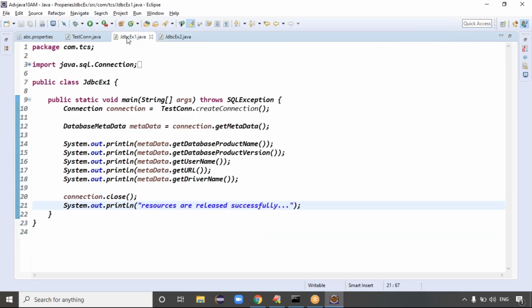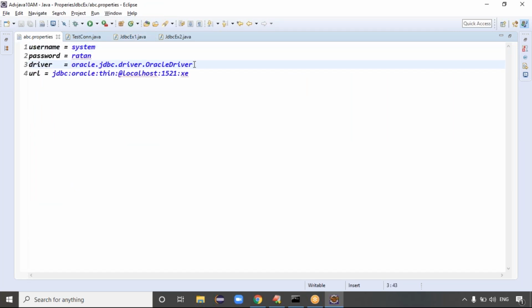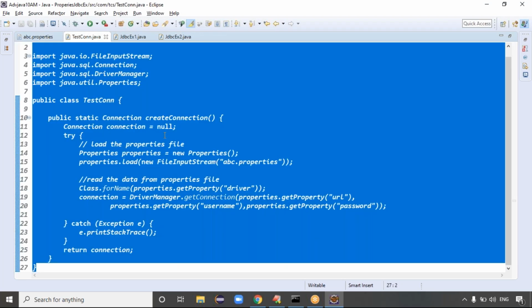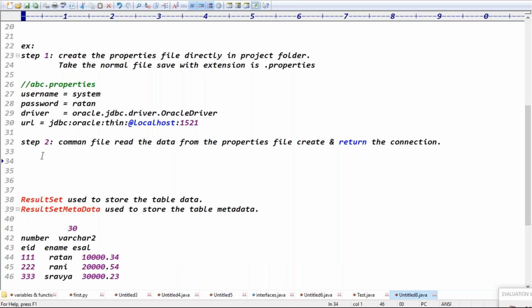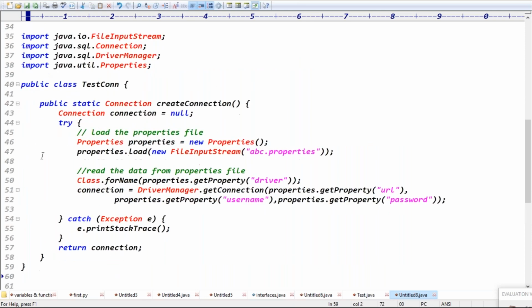So today we did this, the exam is very important, guys. We had some 5 minutes of disturbance regarding loading the driver. We gave a small extra space here. Step 1 is the property file. Step 2 is the common file. This common file reads the data from the property file, creates and returns the connection, guys.